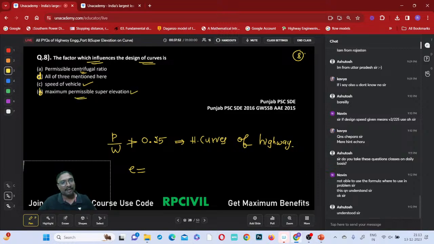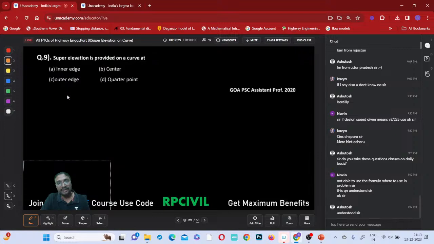Maximum permissible superelevation. Just calculating the superelevation is not the only important thing; checking whether it is satisfying the limits or not is also important. Maximum permissible limit of superelevation, E maximum, is to avoid toppling or turning of slow moving vehicles. Now, do you remember that, everyone? Right? So then what we need to do? We have to check the superelevation calculated with E maximum also, na? Yes, absolutely. We have to check it definitely. Now this question.